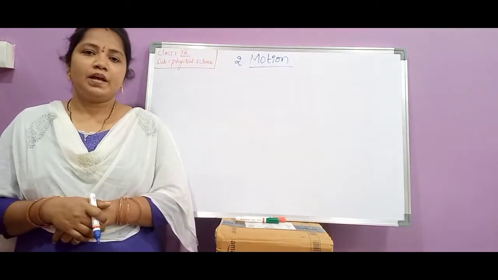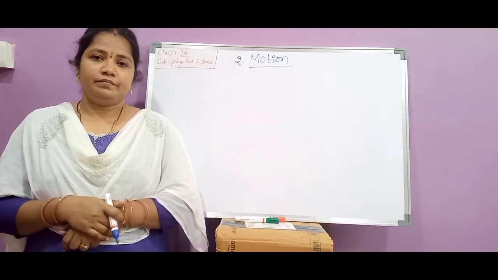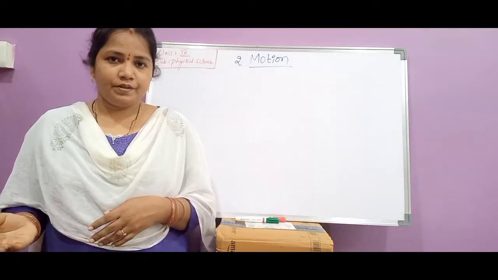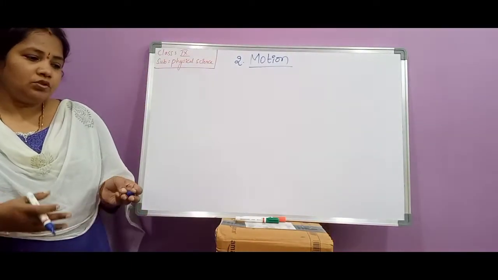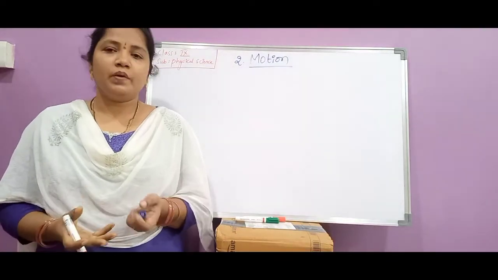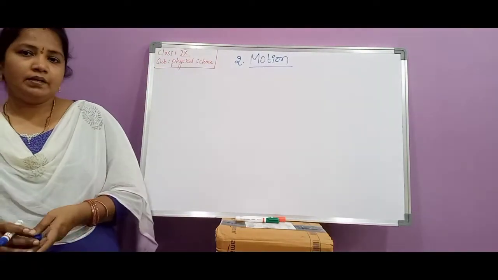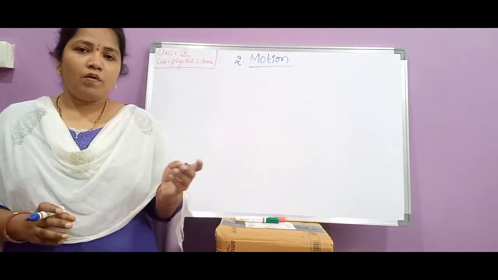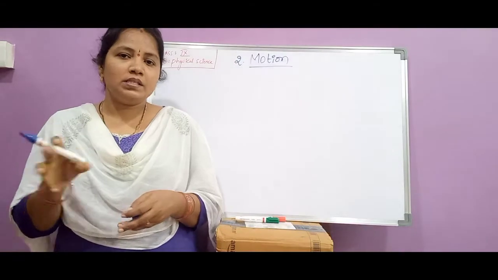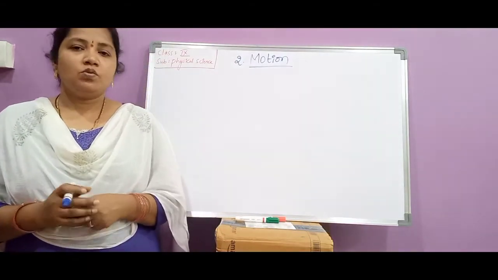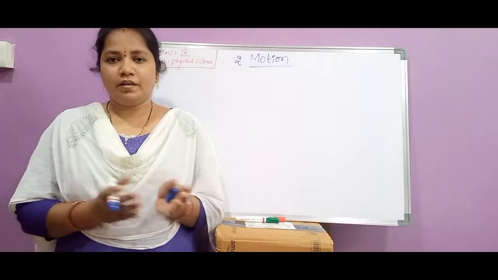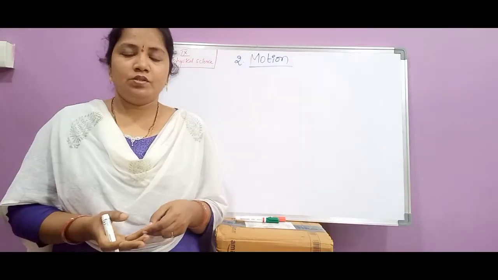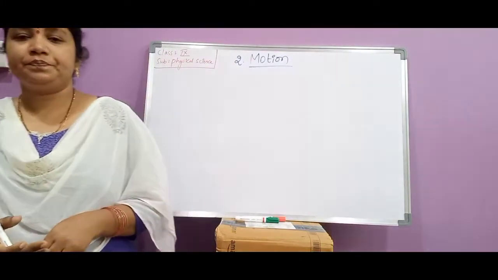Suppose we say that the water is triangular. Here, the word water is different and triangular is different. Water actually does not have any shape. It being a liquid, the shape of the liquid always depends upon the container. It doesn't have any definite shape, as we have studied earlier. The water is triangular, means triangular is indicating the shape of the substance, but there is no proper relation between the words here. The water and the circular, there is no proper relation between the two words. Hence, we can say that there is no proper meaning to the statement.